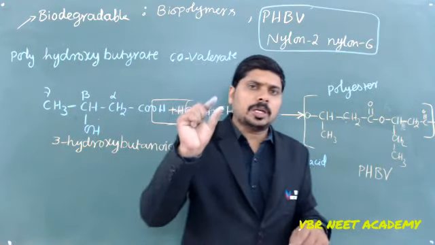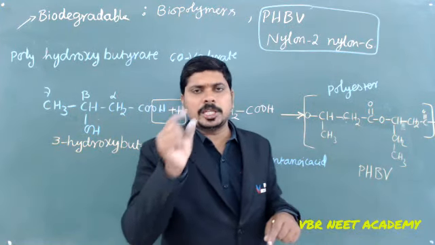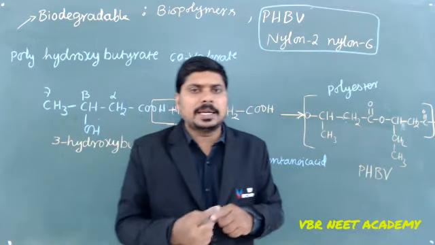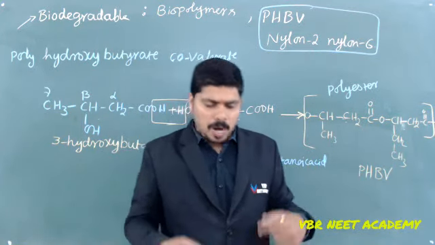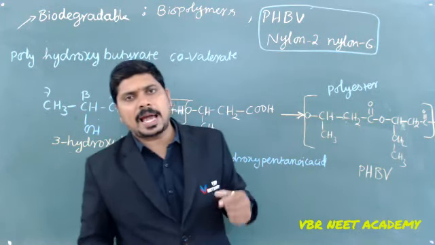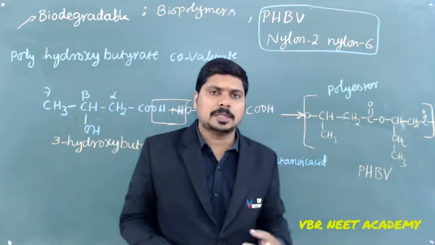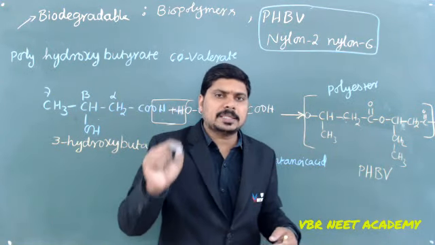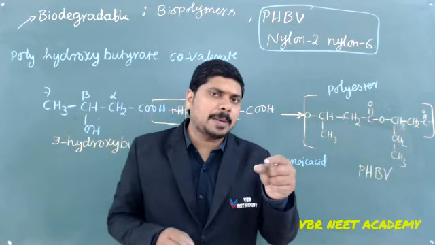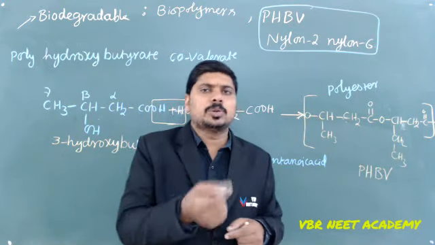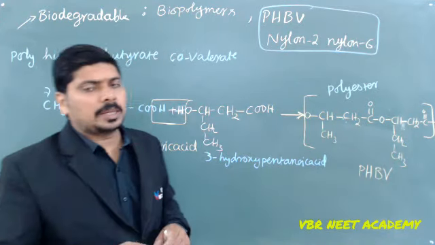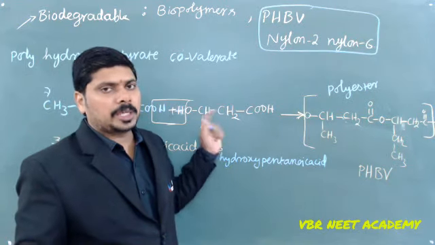The coat of the capsule is prepared using PHBV. That PHBV is going to be degraded by microorganisms. In the gut we have certain microorganisms and even enzymes inside your stomach. Those enzymes can digest that coat. Then the drug is released. The drug inside the capsule comes out. Then it does its action. That coats are prepared by PHBV. That is the importance of PHBV.